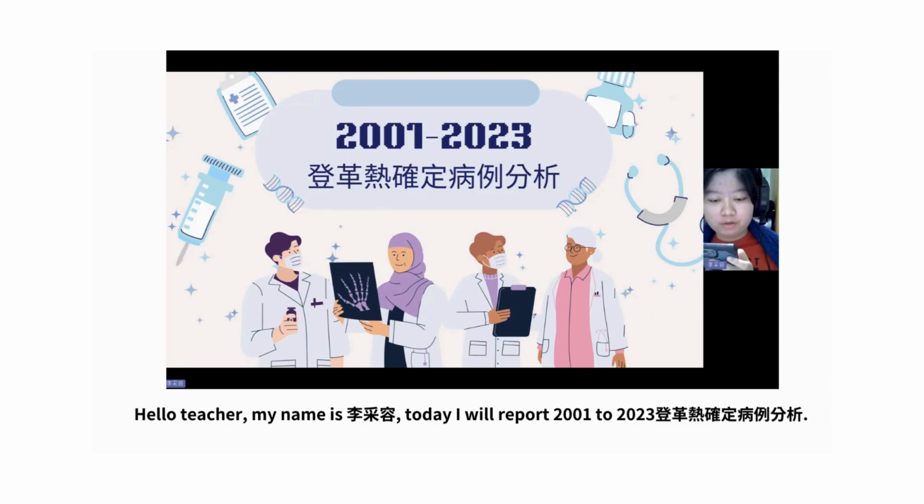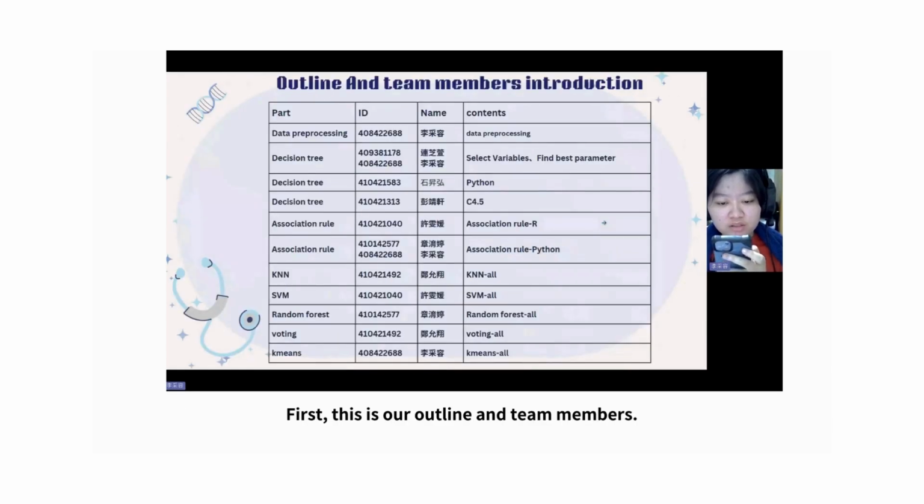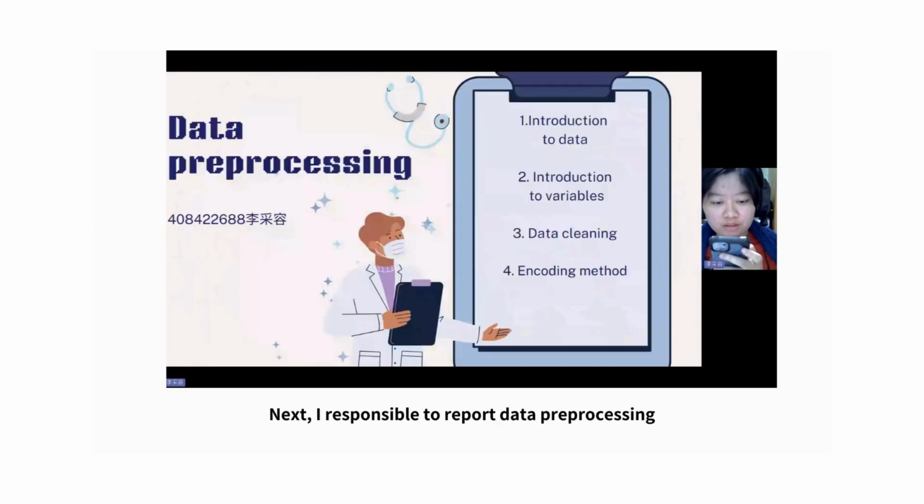Today I will report 2001 to 2023 登革热确定比例分析. First, this is our outline and team members. Next, I will be responsible for reporting data preprocessing.